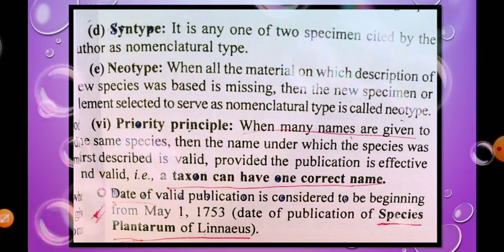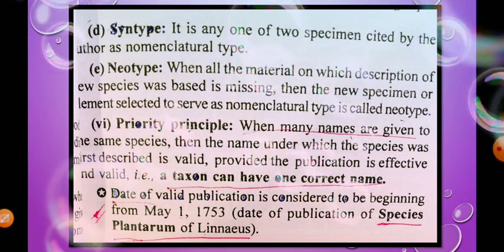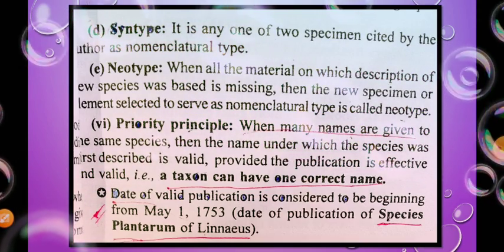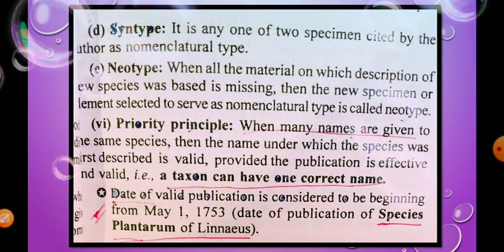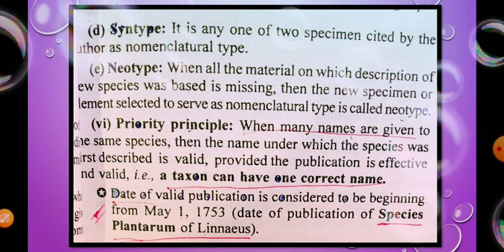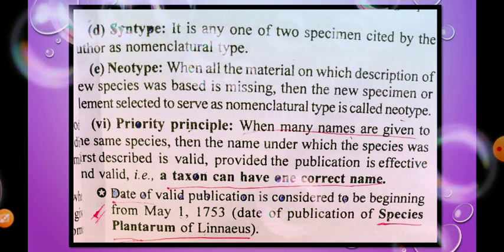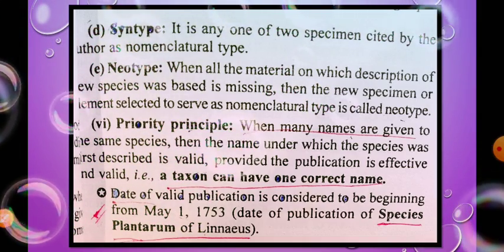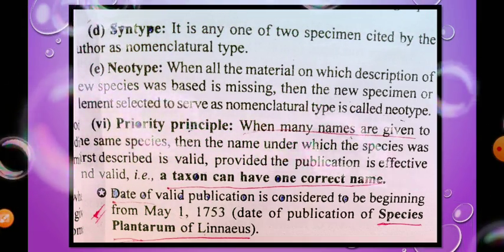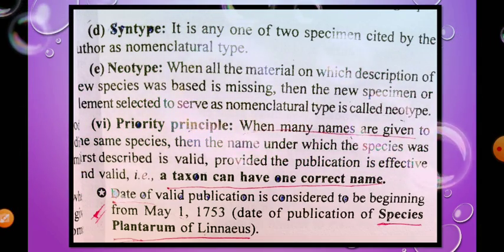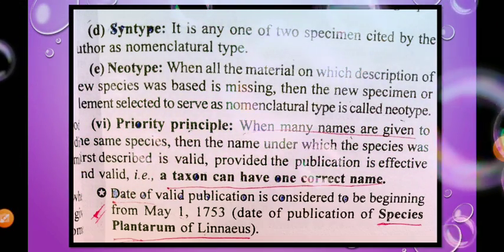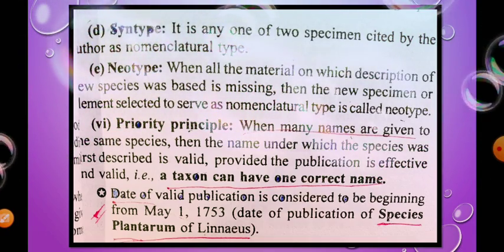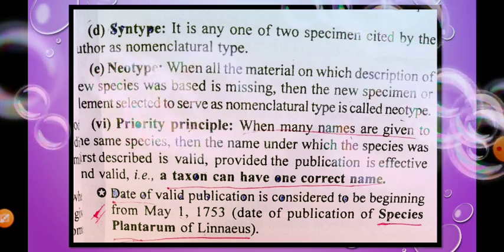For example, suppose a plant is first collected, named and published by an author, but a similar specimen is collected or identified by a different author. Then the first publication, first identification and first nomenclature is valid rather than the second one. So a taxon can have only one correct name.